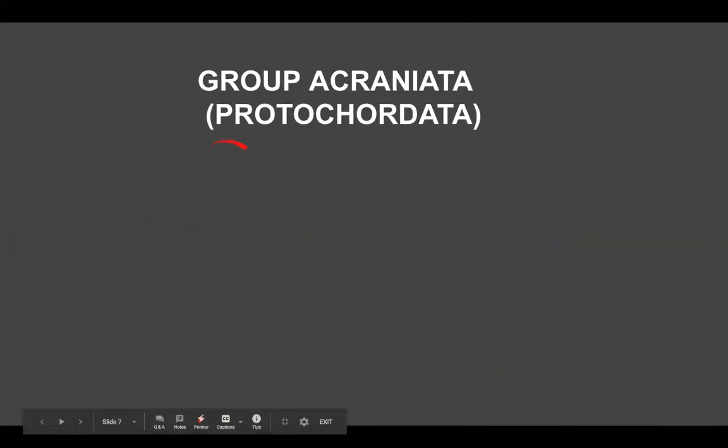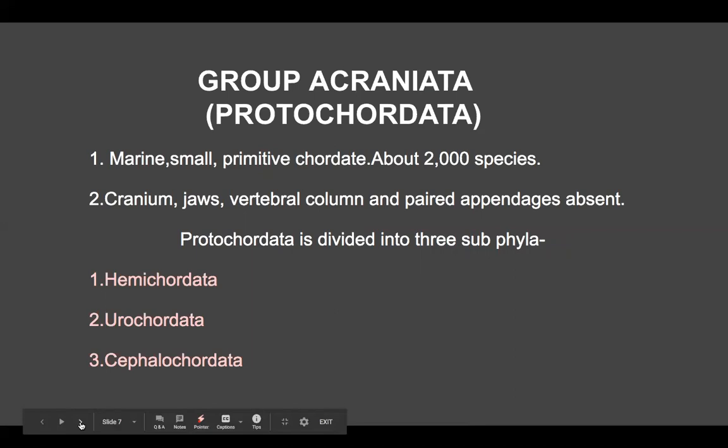Now, first we will see group A, Protochordata, which we have just discussed. Now separately we will see these protochordates. You can see what type of protochordates they are. Marine, they are not freshwater, they are small, primitive chordates, and about 2000 species are found.